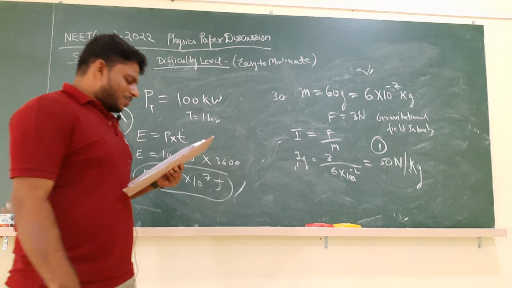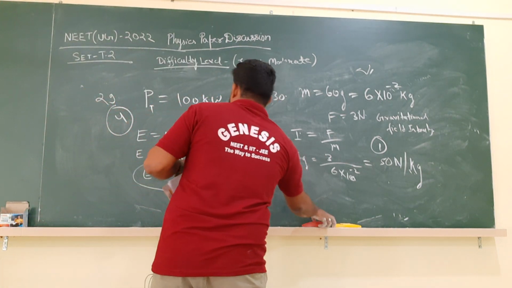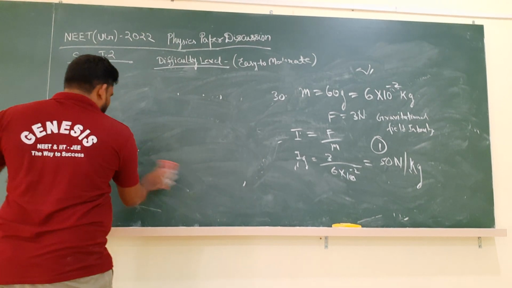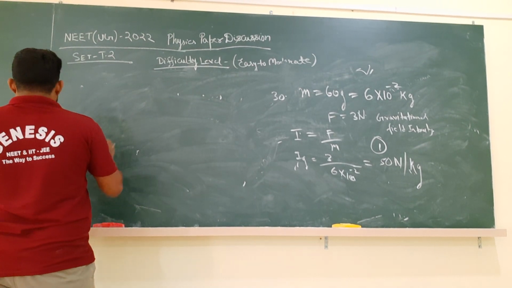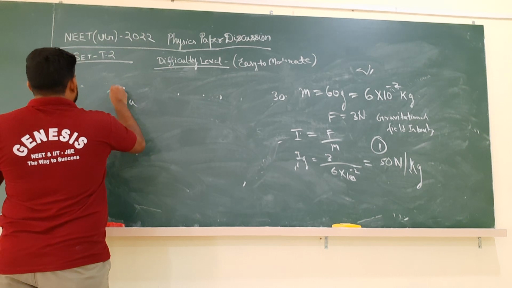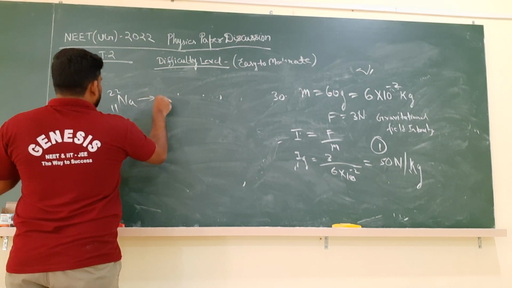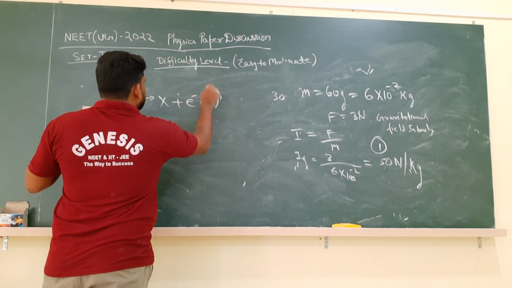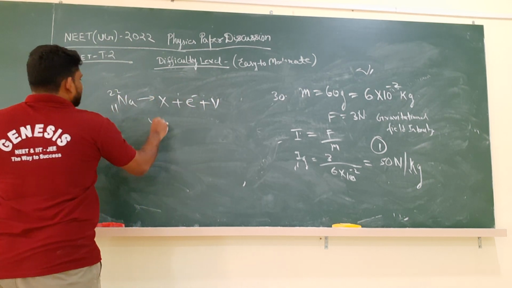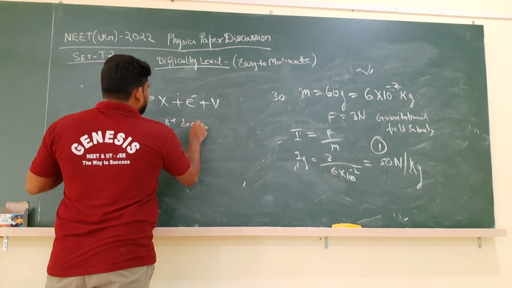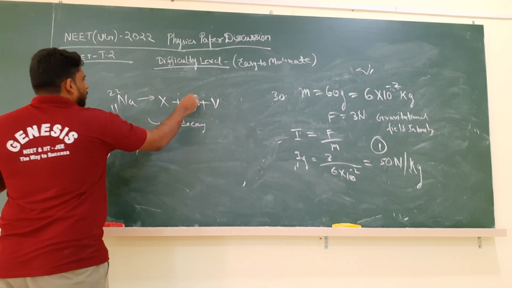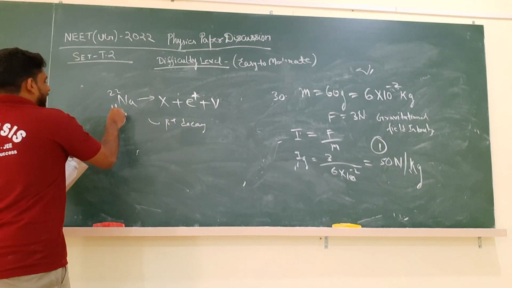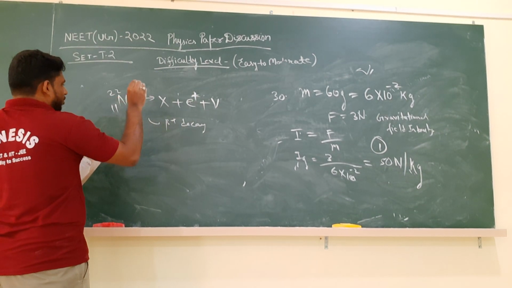Now we will go for question number 31. Again, it is a very simple concept of beta plus decay. In the question, they are giving that sodium 22 11 changes to X plus a positron is evolved plus some energy is evolved. So it is simply a beta plus decay equation. As one positron is coming out, its atomic number will decrease by 1 unit.